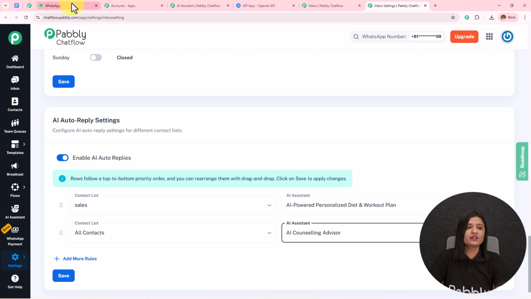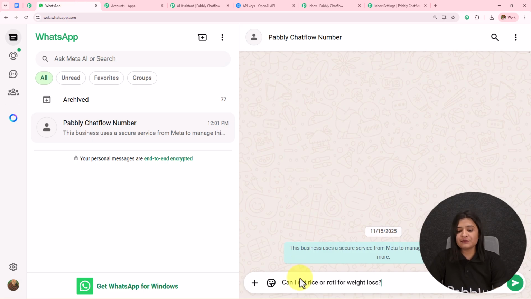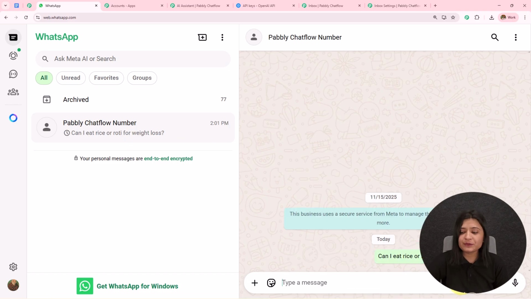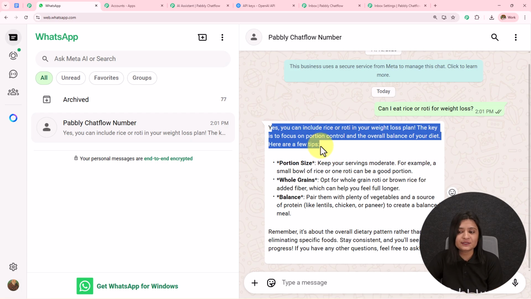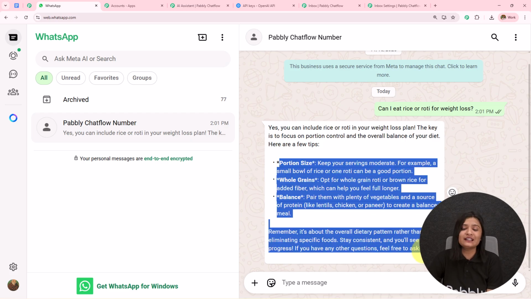I'm going to open my WhatsApp and we are going to check this for the last time. I'm going to enter the message, can I eat roti or rice for weight loss? I'm going to send this message. If I receive the reply, then this is going to show us that my AI agent is working completely fine, and here it is, we have received this message. Yes, you can include rice or roti in your weight loss plan. The key is to focus on portion control and the overall balance of your diet, and here it has sent me the detailed message. So this is how this AI agent is going to work.